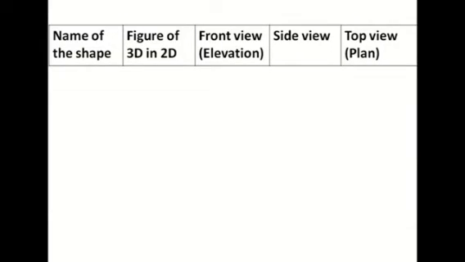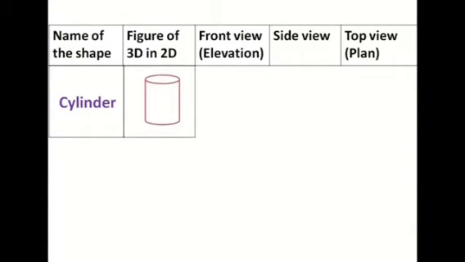Please continue in the same table. Here the shape I am taking as cylinder. So you have to draw a cylinder here. Now you have to decide the front view, side view and the top view for the cylinder. If we look at the front part of the cylinder, how does it look?